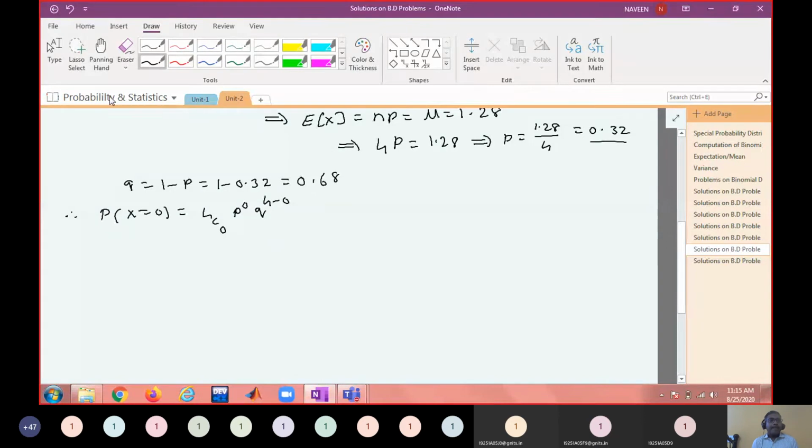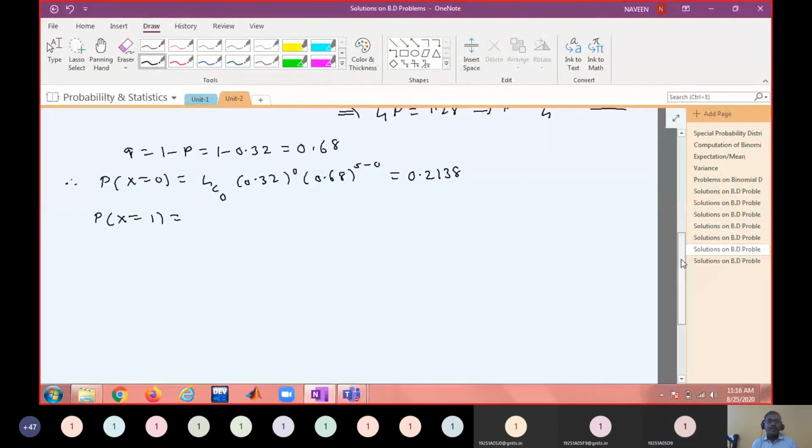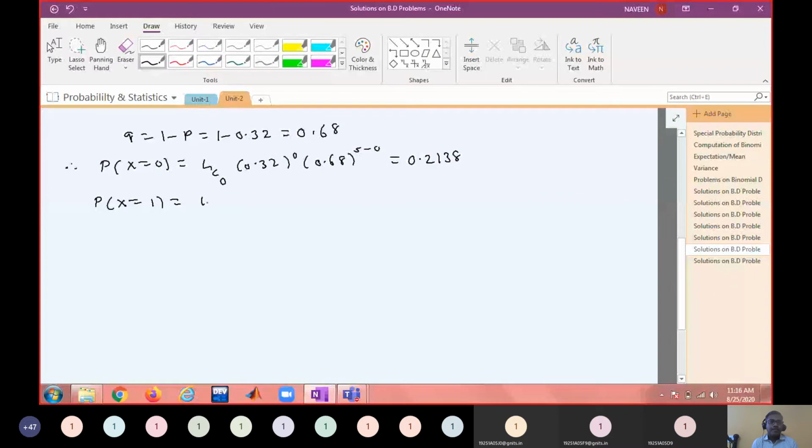Okay. So substitute those values and you get 0.2138. Like that, you find out the remaining probabilities. 0.4025.